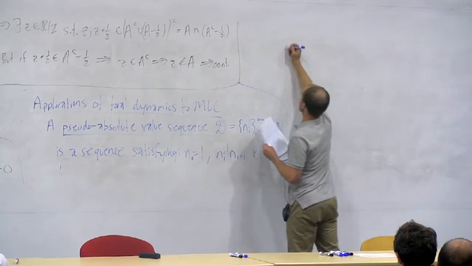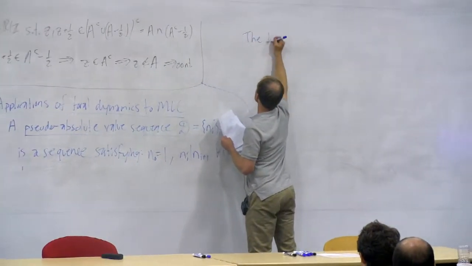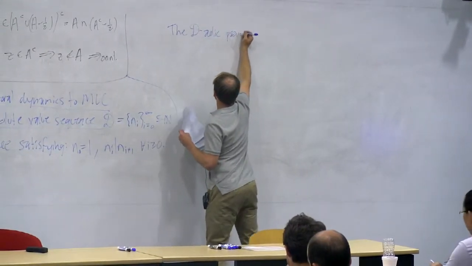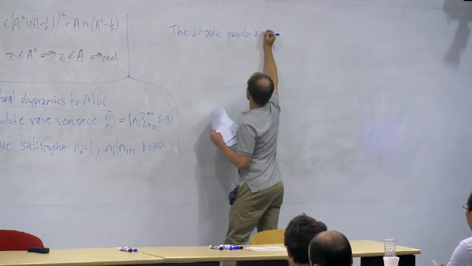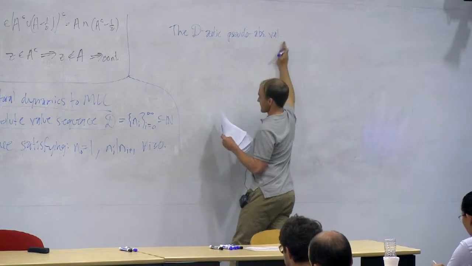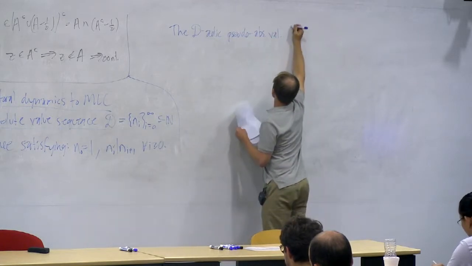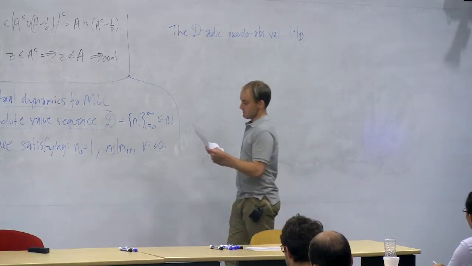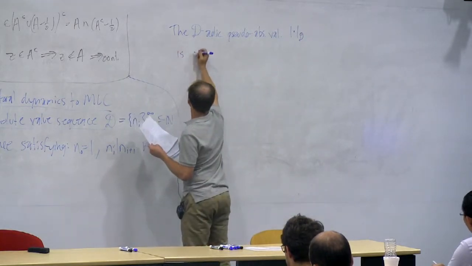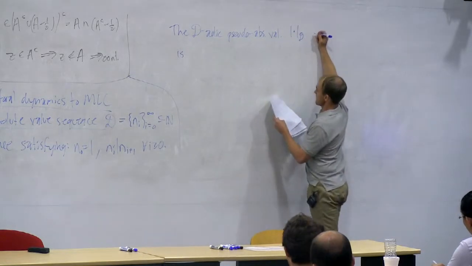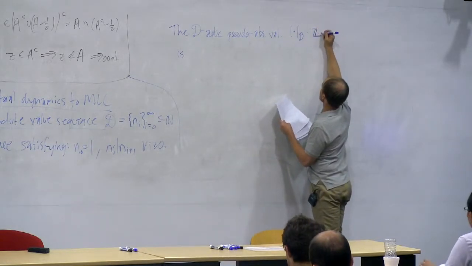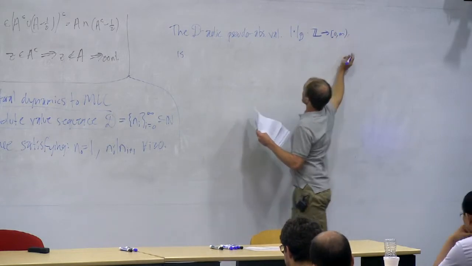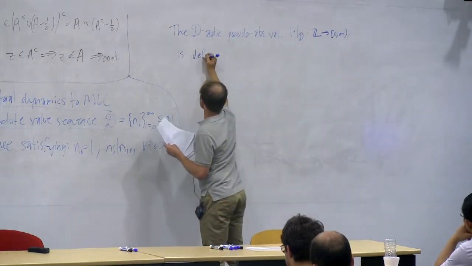Now, the dyadic pseudo-absolute value, allow me to just abbreviate a little bit, is denoted by absolute value with a subscript of script d. It's defined by, and by the way, this is a function which takes in integers and spits out non-negative reals.